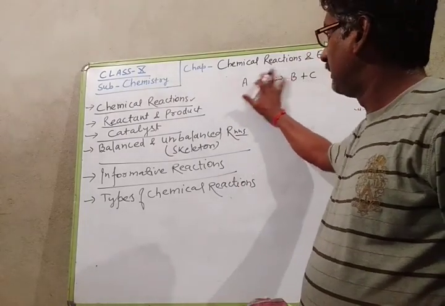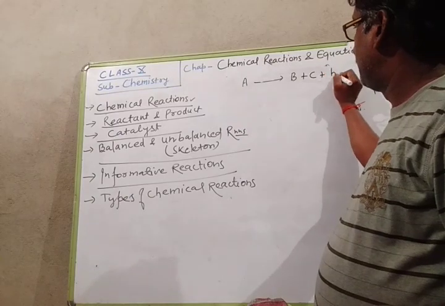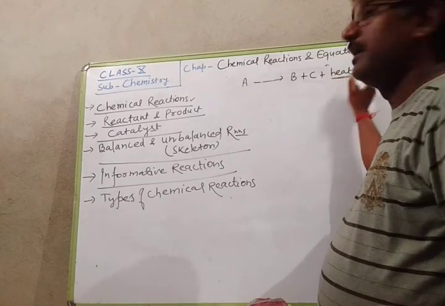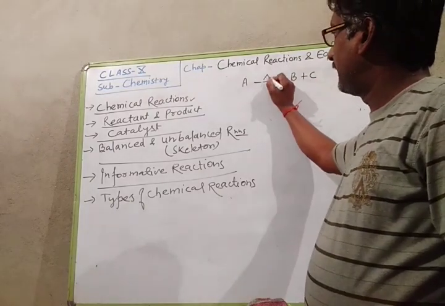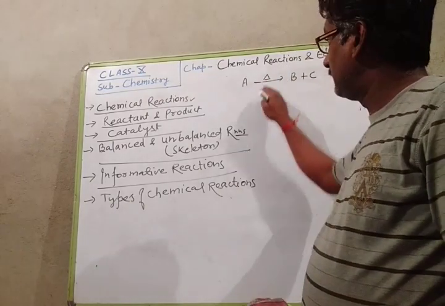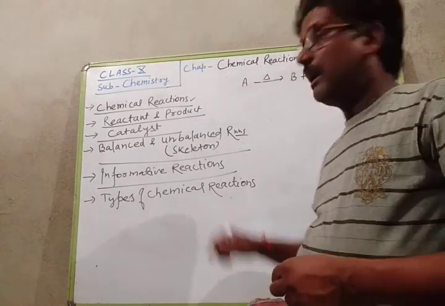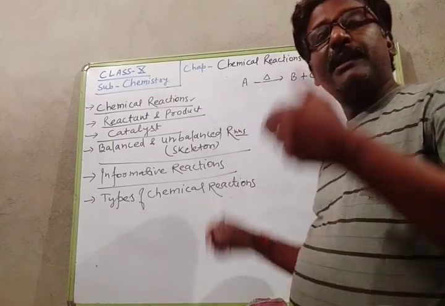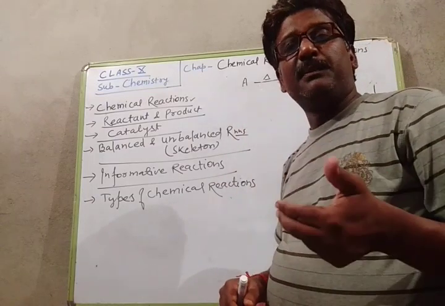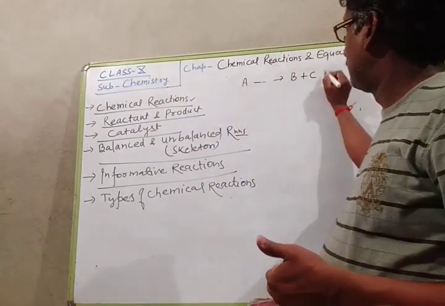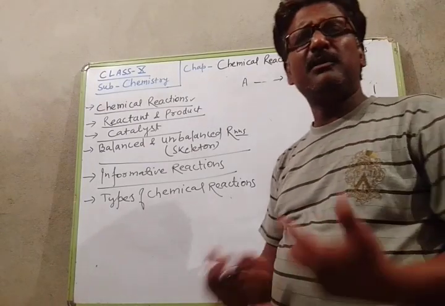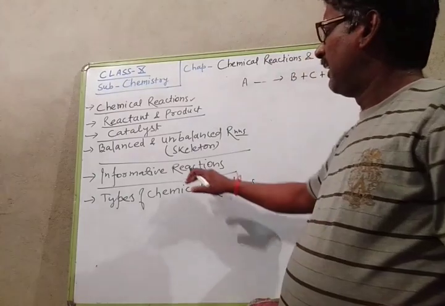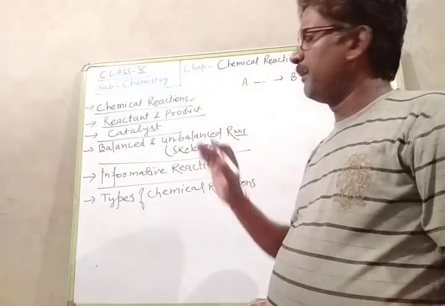And if plus heat is written there, it means heat is released. If the triangle is there, it means it gains the heat, and when any reactant gains the heat, that is endothermic. And if heat is given out, that is an exothermic reaction. So this way we can write any reaction informatively.